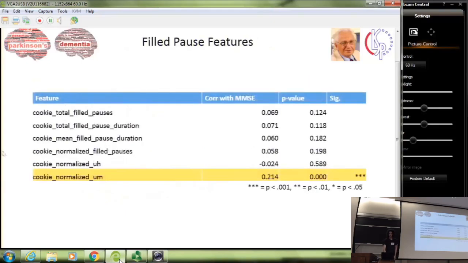Here are some results for the linguistic filled pause features. Here we see the number of filled pauses based on the regular expression in the transcript, and the acoustic and the duration from the forced alignments.